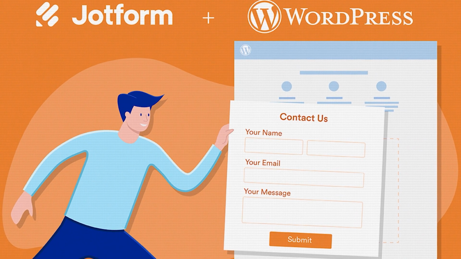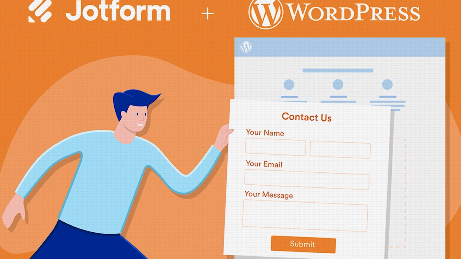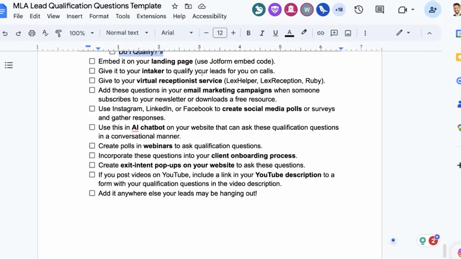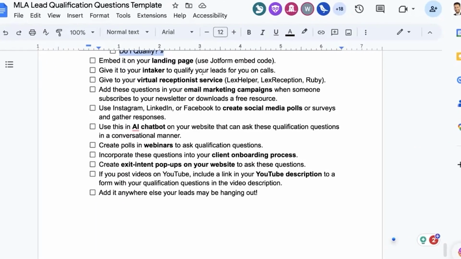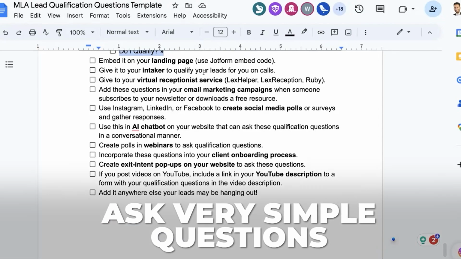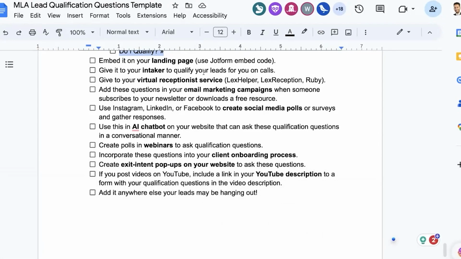Next is embedded on your landing page, okay? Embedded on your landing page. If you're running Google Ads, this is relevant for you. Yes, you can ask on your landing page. If you're running Google Ads, you can have the typical form that says name, email, phone number, tell me about your case. You can have that. But if you're looking to optimize things, I found that landing pages that qualify and ask very simple questions, one question at a time, are usually more optimized to capture more leads.